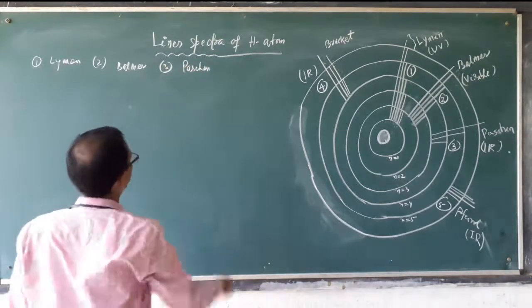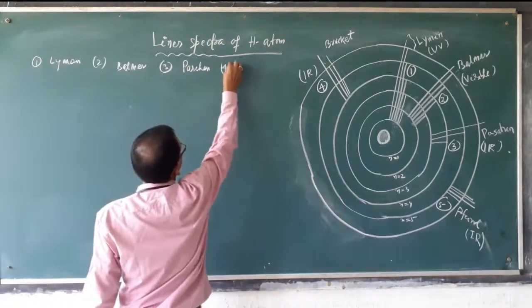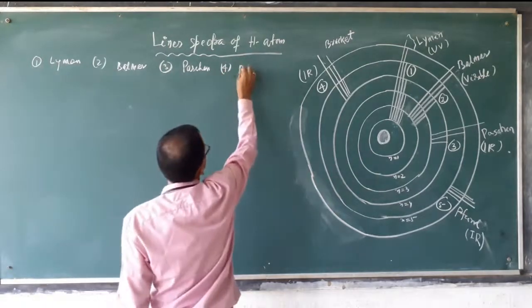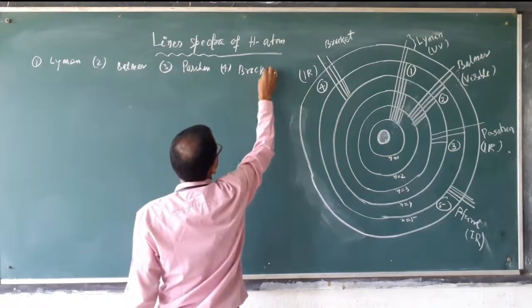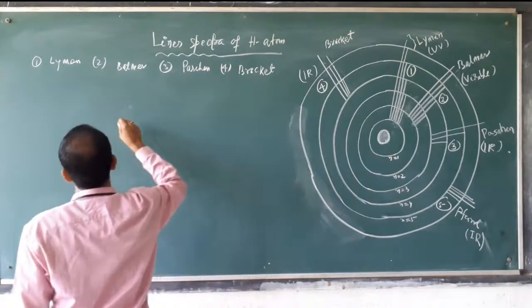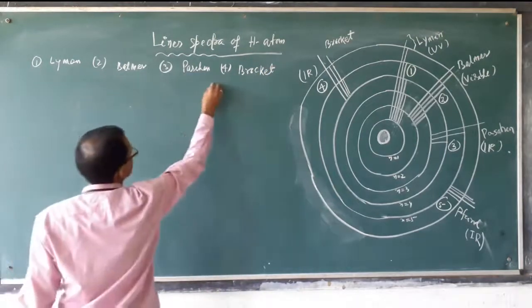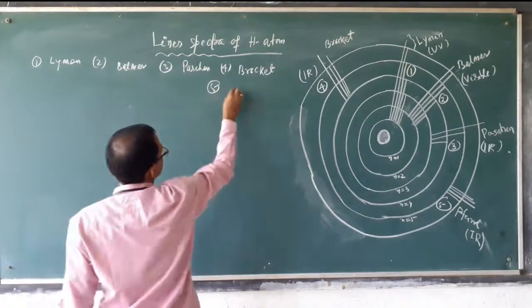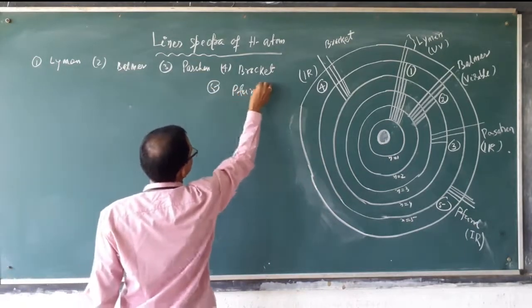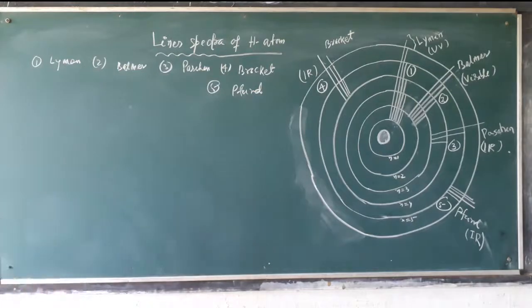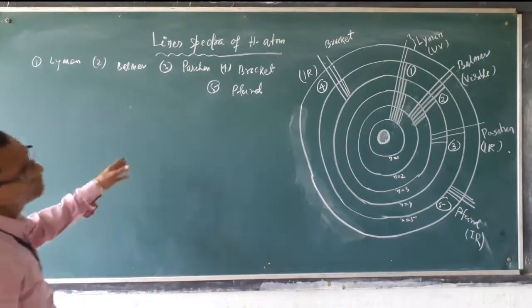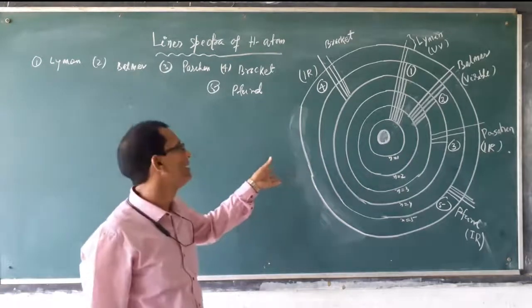The fourth one is the Brackett series, and the fifth one is the Pfund series. These are the 5 types of spectral lines obtained from the hydrogen gas.